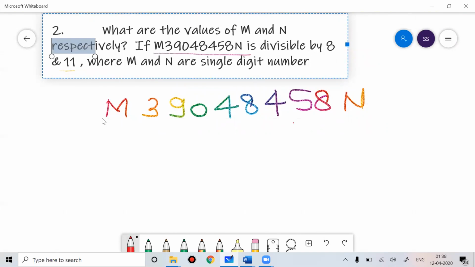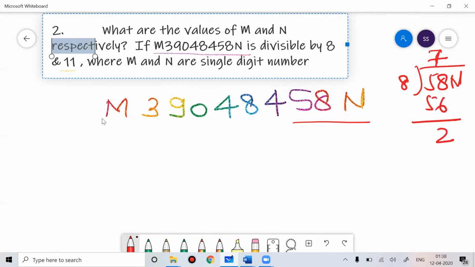So what is the divisibility rule of 8? Last 3 digits. So 5, 8, n should be divisible by 8. So 8 sevens are 56, so you're getting 2. In the 8 table, if the tens place is 2, what should be the unit place? What should be the value of n? n should be 4. So I got the value of n, very easy.